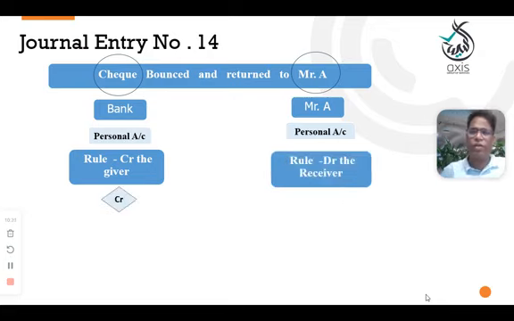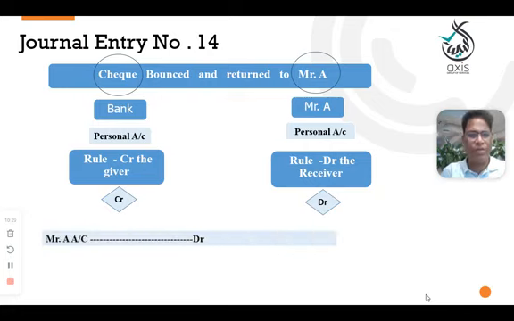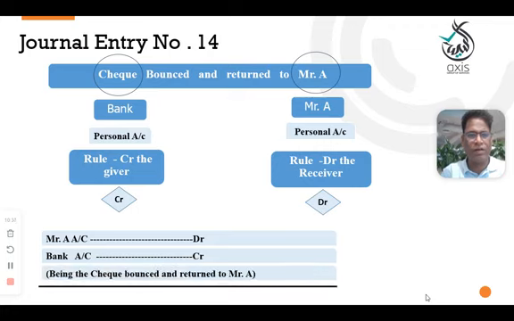The bank will return the check, and you need to credit the bank. Mr. A's personal account, and Mr. A is the receiver in this case. You are returning the check to Mr. A. Mr. A is the receiver. The entry will be Mr. A account debit to bank account credit, being the check bounced and returned to Mr. A.